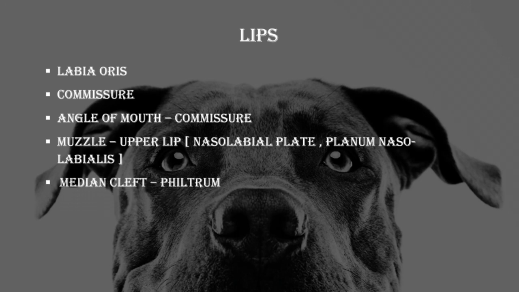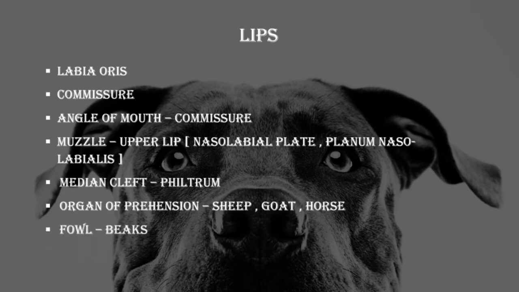In case of carnivores and small ruminants, there is a median cleft in the upper lip called philtrum. Lips act as organ of prehension in sheep, goat, and horse. Beaks correspond to the structure of lips in case of fowl.